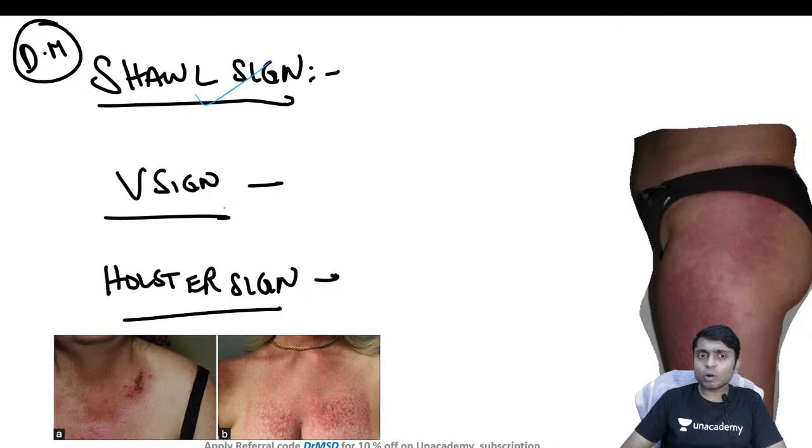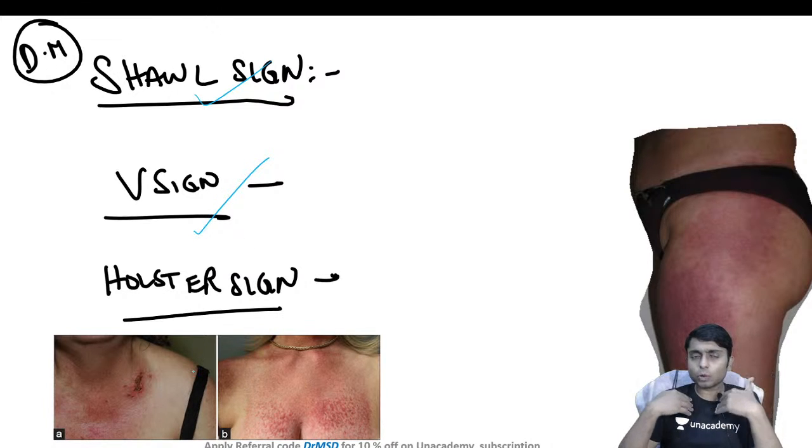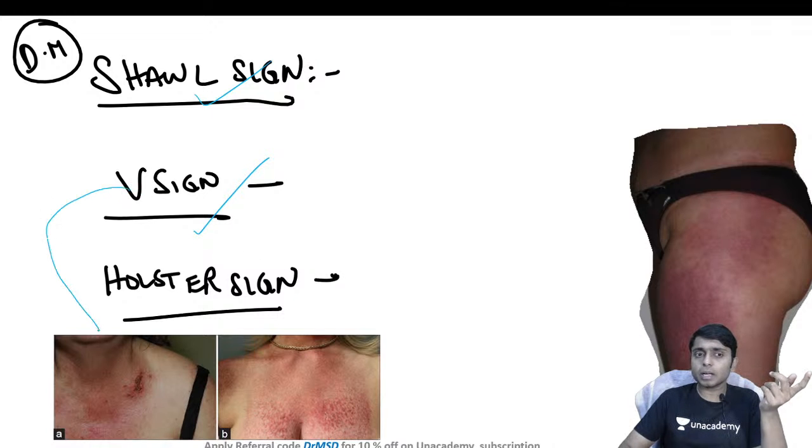And the shawl sign, I have already told you. There is the V sign: this part of the body has more possibility of exposure to sun rays, because of which erythema develops over this site, which is called the V sign. It is not a V movie, it is V sign. And one more named sign is the holster sign.